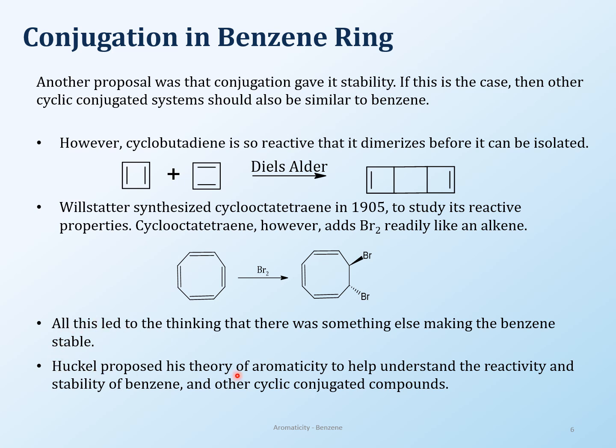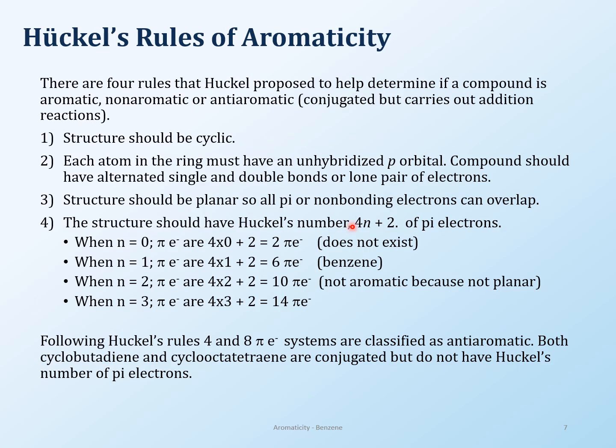And his rules are now what we call aromaticity rules. So what are the rules? Here are the rules. There are 4 rules that we will study, and one rule is that the structure should be cyclic.